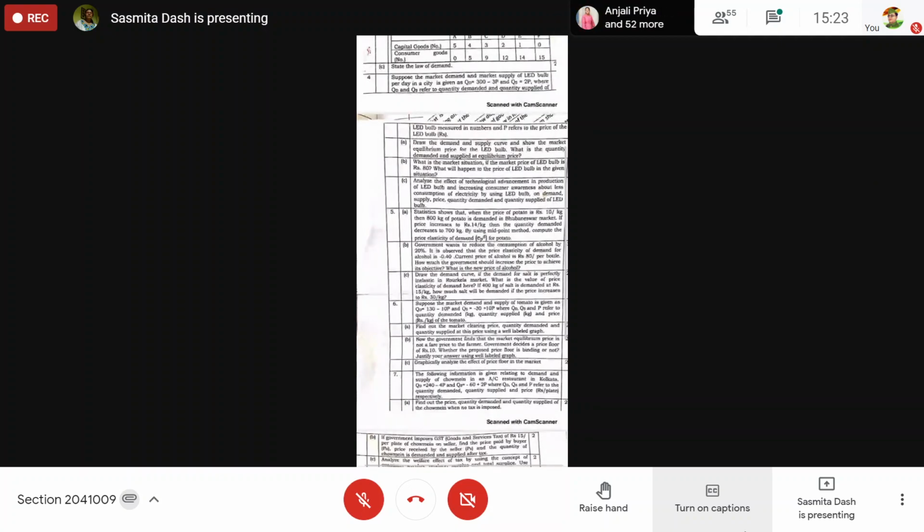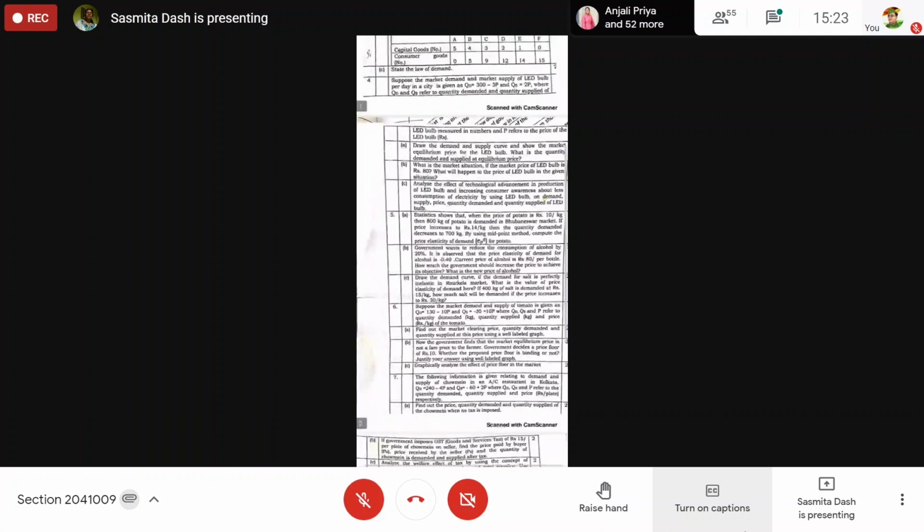Calculate equilibrium price and quantity. Equilibrium price is otherwise known as market clearing price. Find out the market clearing price, quantity demand and quantity supply, and draw the diagram.